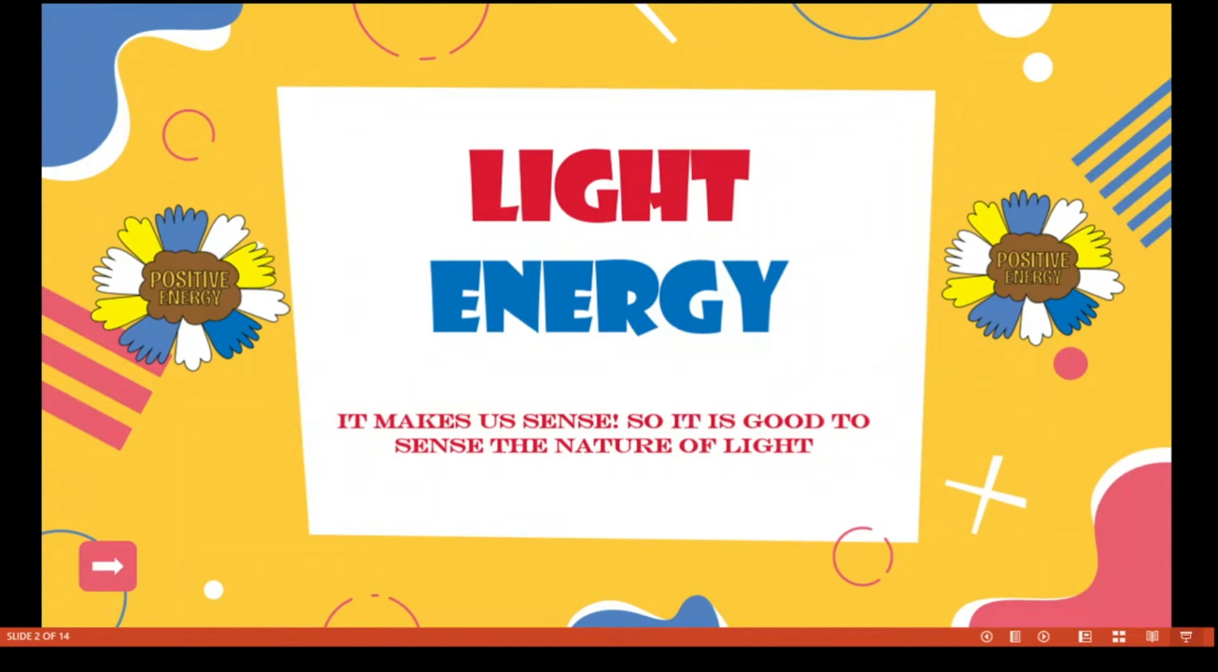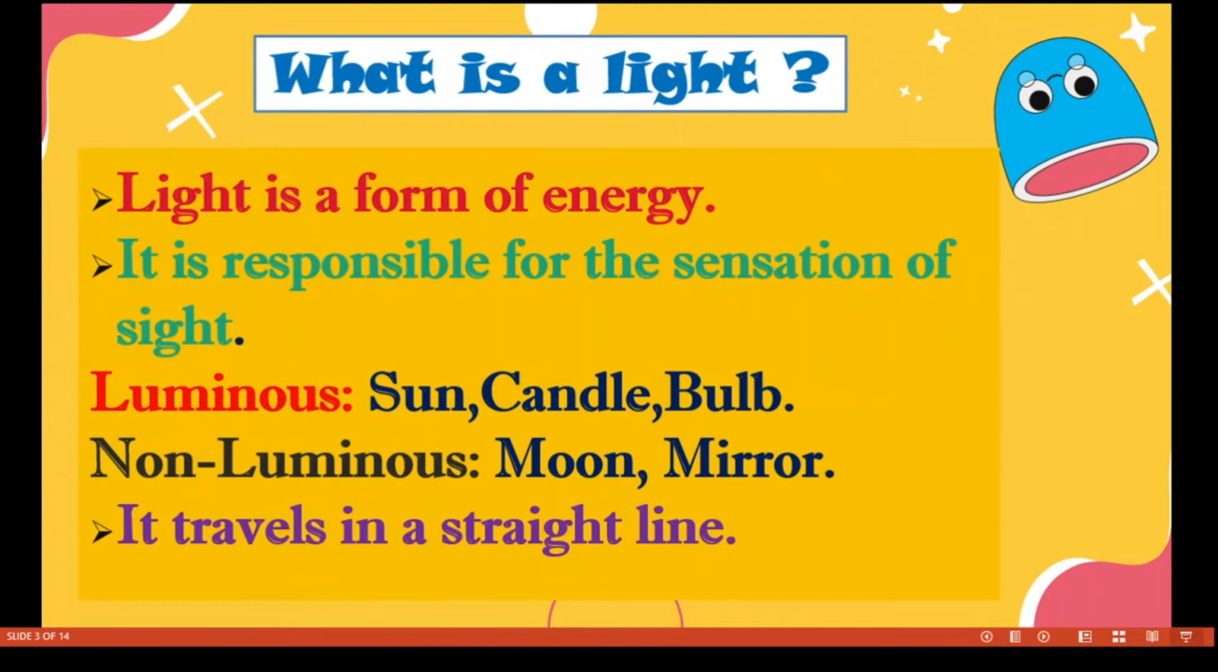In this lesson, we are going to learn about light energy, and in this class, we are going to learn more about light and its properties. What is light? Light is a form of energy. It is responsible for the sensation of sight. So in a dark room you can't see anything. With the help of light we are able to see things.